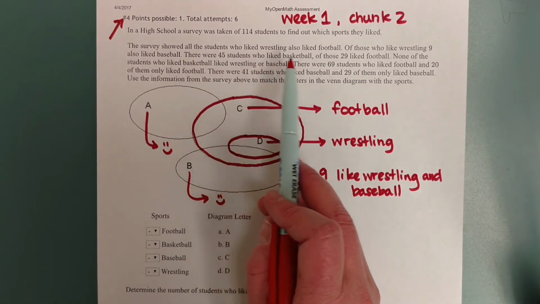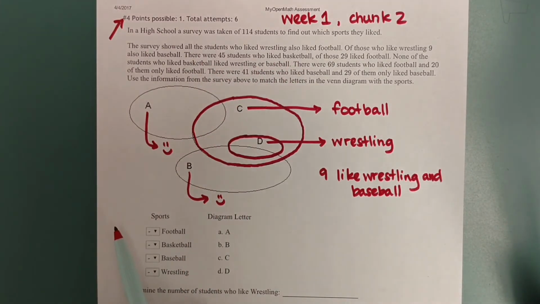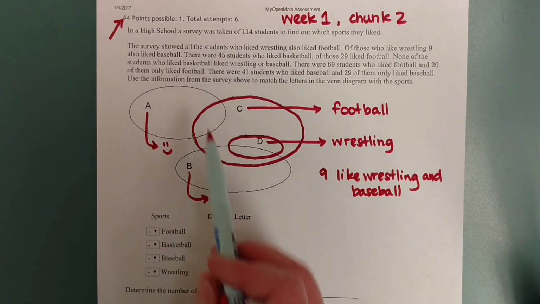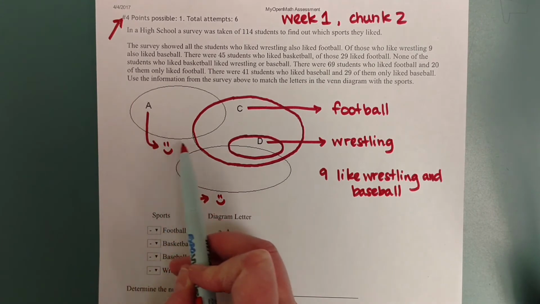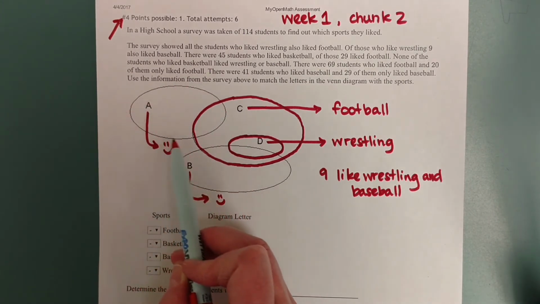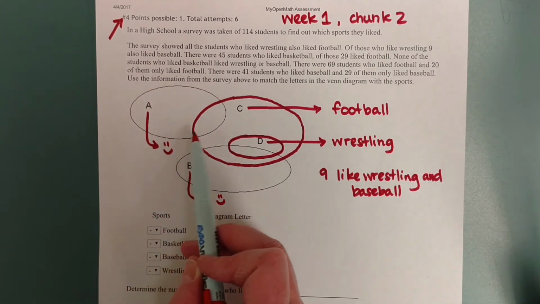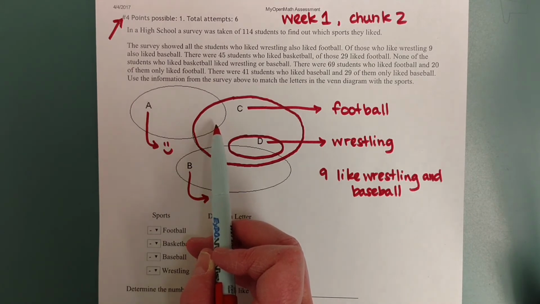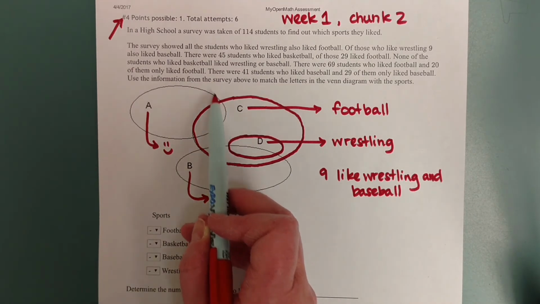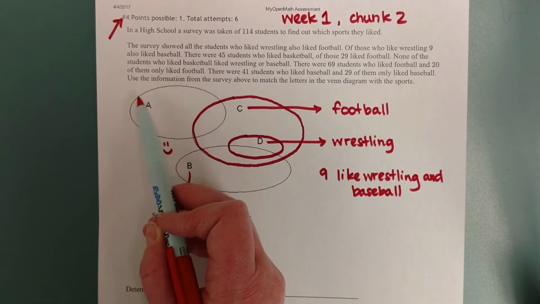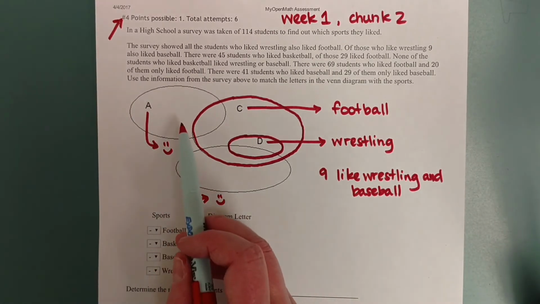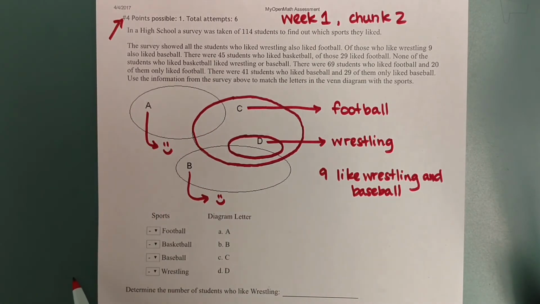There were 45 students who liked basketball. We have to find the circle that represents basketball. That means the entire circle for basketball, let's say it's A, okay? The entire circle has to add up to 45. And so we don't actually have enough information to place the number 45 anywhere. It's split up between 2 spaces.